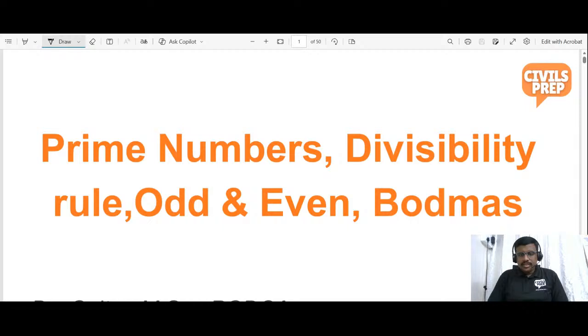Yes, Ashwini. A number which has exactly two factors. Exactly. A number which has exactly two factors is called a prime number. So can you please state examples of prime numbers?